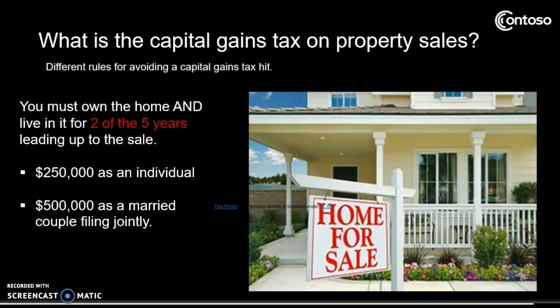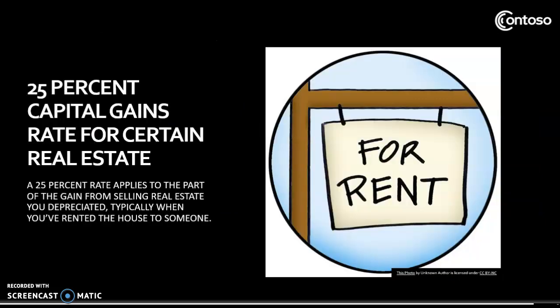You can exempt up to $250,000 in profits from capital gains taxes if you sold the house as an individual, or up to $500,000 in profits if you sold it as a married couple filing jointly. If you are just flipping a home for a profit, however, you could be subjected to a steep short-term capital gains tax if you buy and sell the house within a year or less.